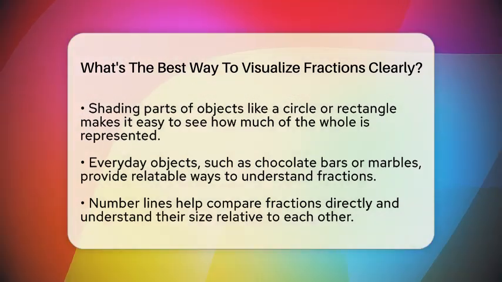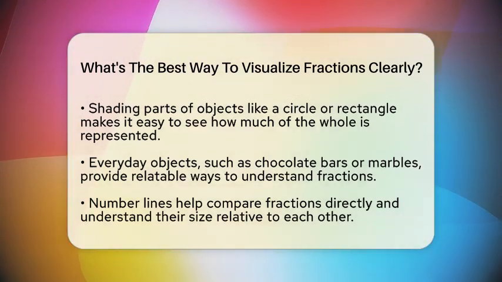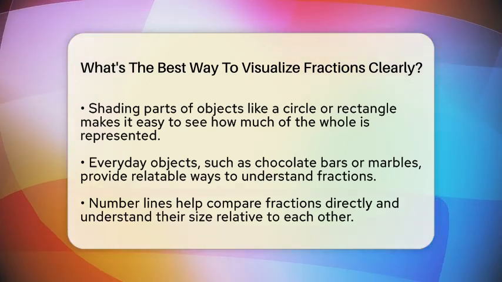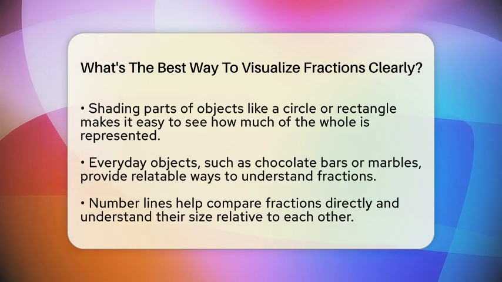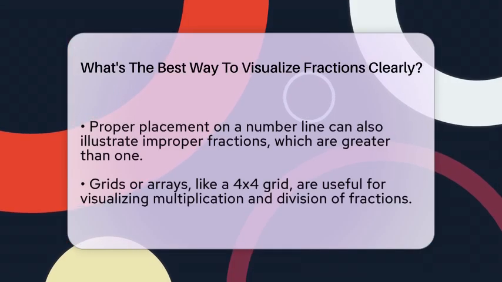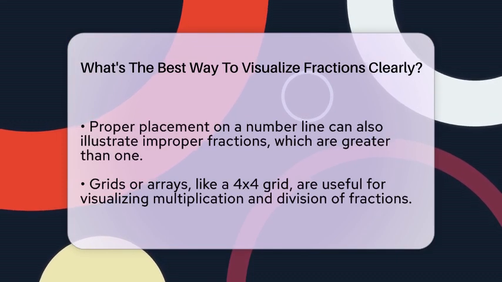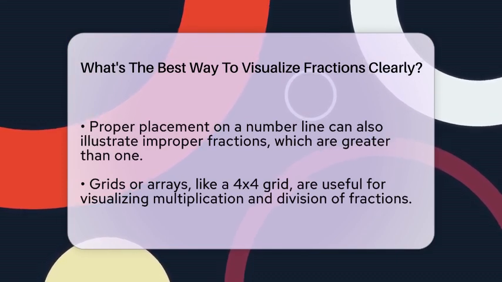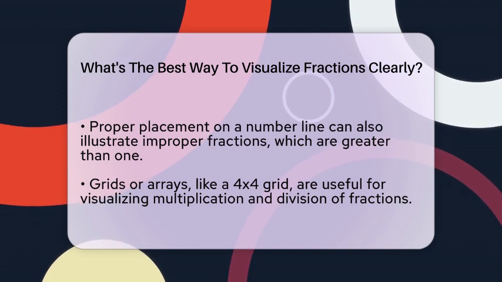Number lines are also very helpful. By marking fractions on a line between 0 and 1, you can compare their sizes directly. For example, placing 1/2 and 3/4 on a line shows which is larger and how they relate to each other. It also helps in understanding improper fractions, which are greater than 1, by showing their position relative to whole numbers.